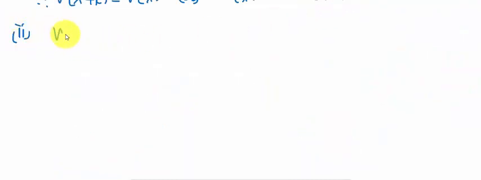The second one is to prove that variance of kx.